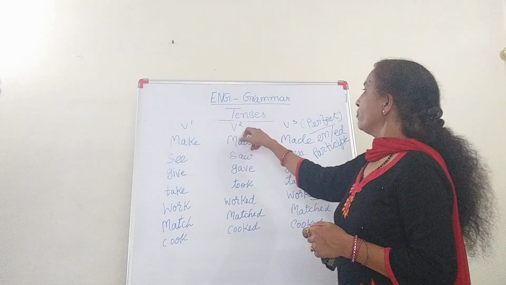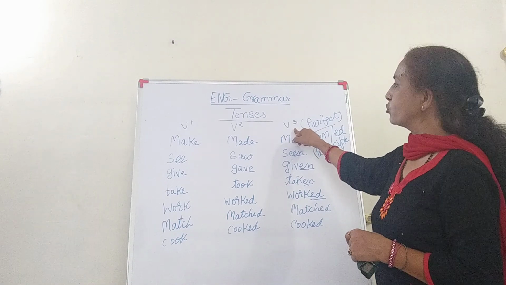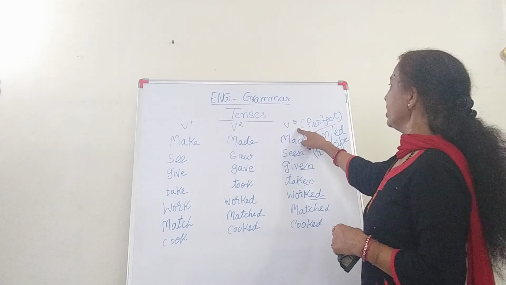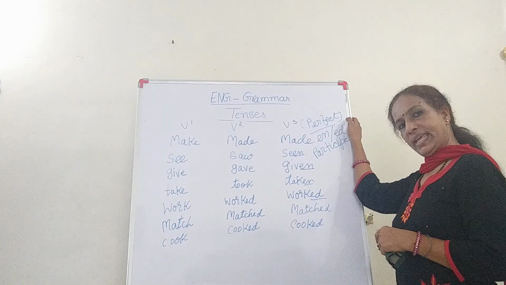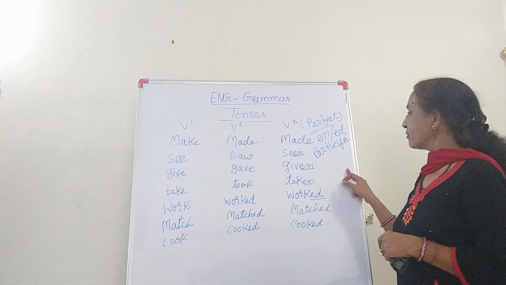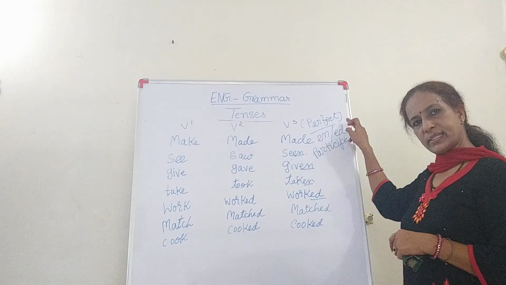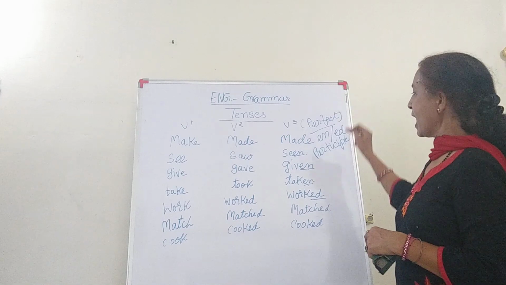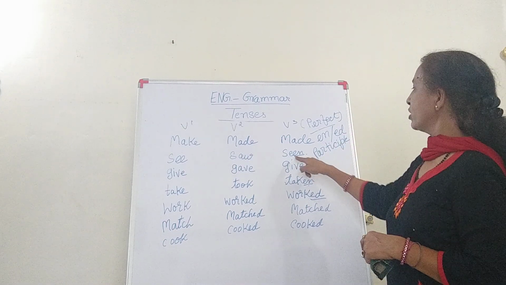Then V1, V2 and V3: second language people recognize V1 as present tense, V2 as past tense, and V3, which I have written and am now explaining, is perfect tense. And perfect tense in higher English is also known as en or ed participle. It's the same as V3, the same as perfect tense. Why do we call it so?